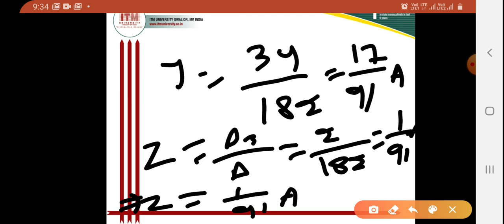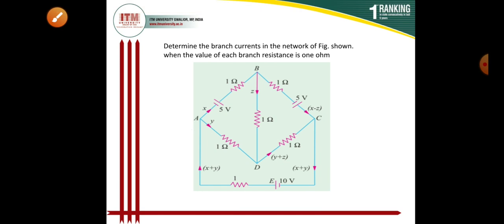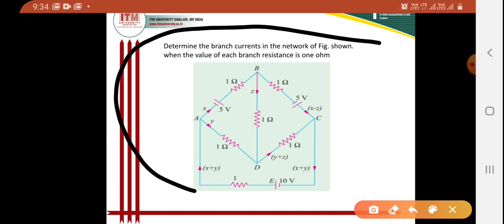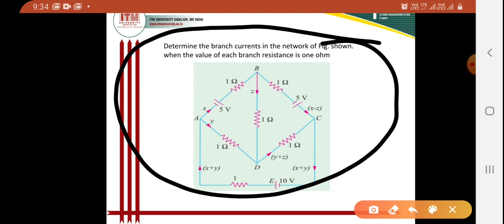I think I have to stop here. Okay, you can take this question as your homework and you can solve yourself by applying Kirchhoff's laws. Okay, so I think I have to stop here now.